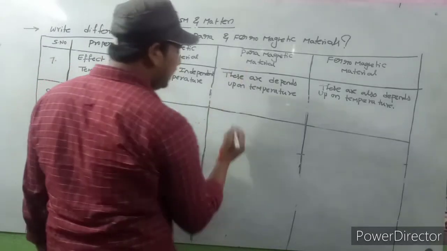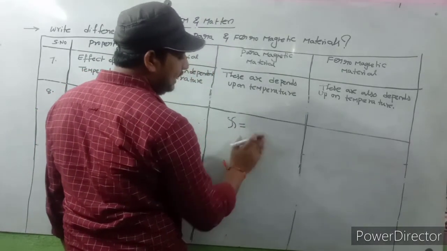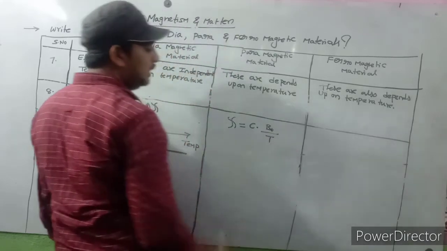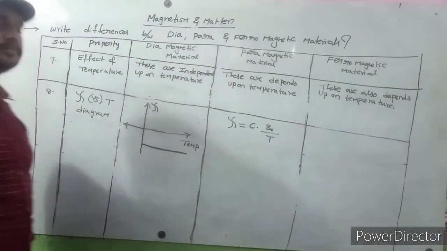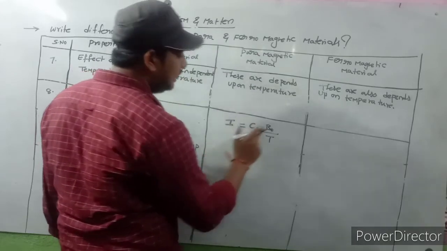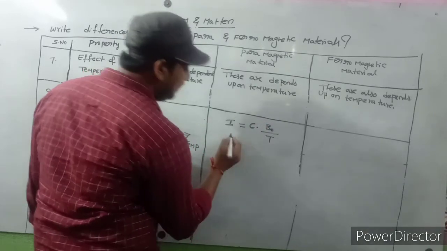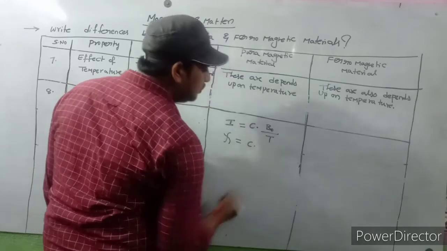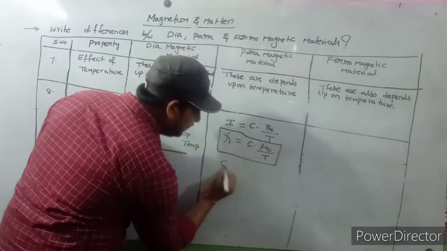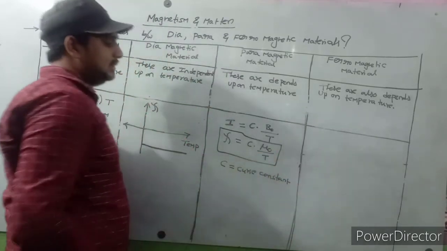Next, I is equal to C into B naught by T. I is equal to zeta into H, and B naught is equal to mu naught into H. That means zeta is equal to C into mu naught by T. Here C means Curie constant, and mu naught means permeability of free space.